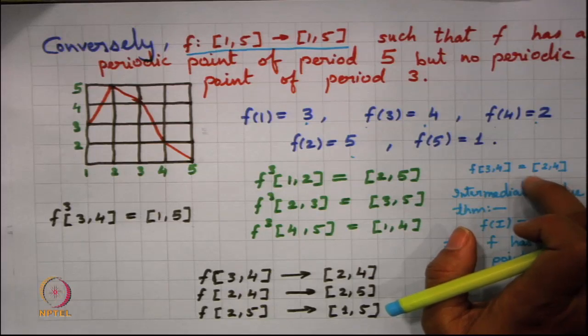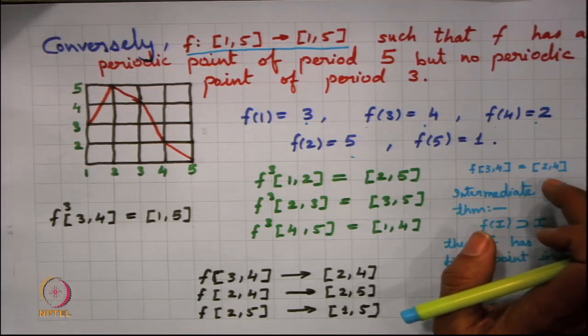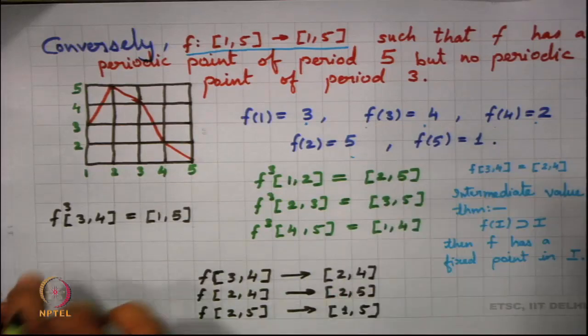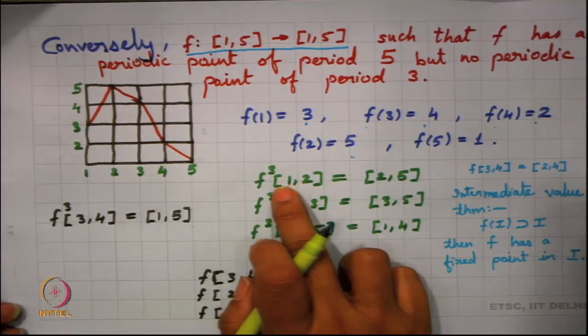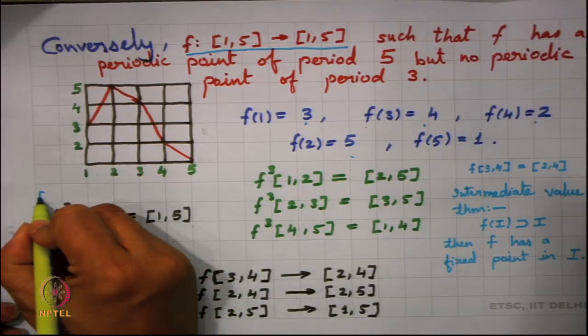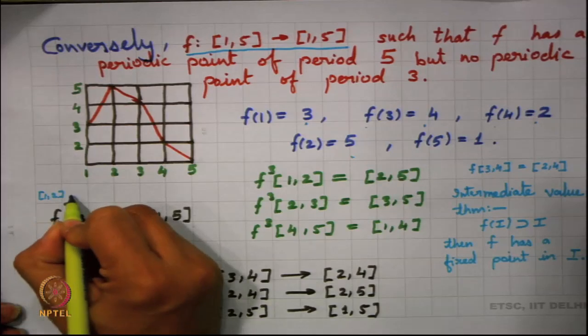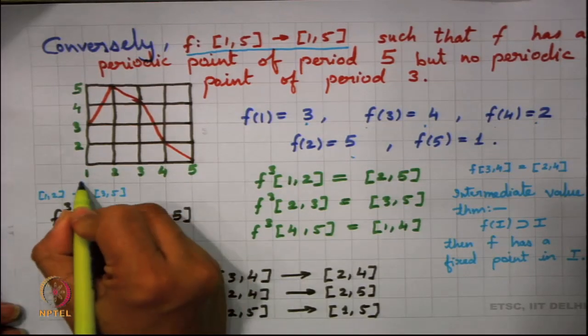Now, we just want to show that it has no periodic points of period 3. So, we try to look into what happens to f cube. We are just iterating this graph, and what is f cube of [1,2]? We find that the interval [1,2] is mapped into the interval [3,5]. Where is [3,5] mapped?